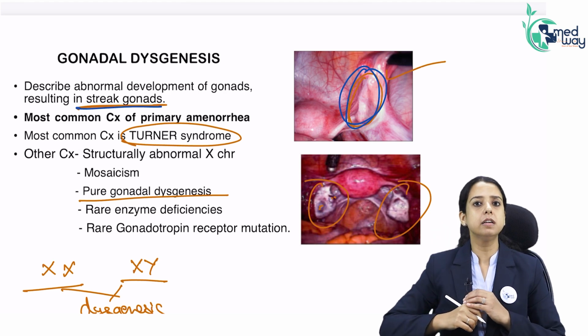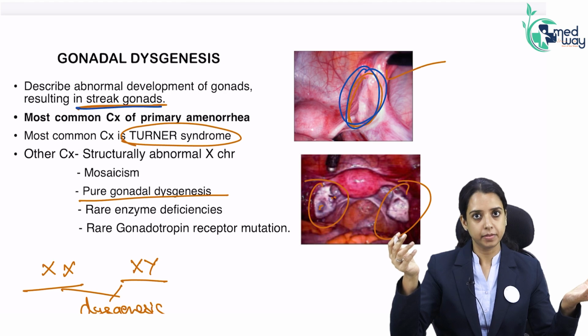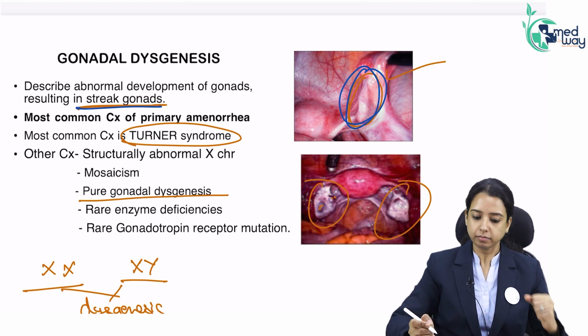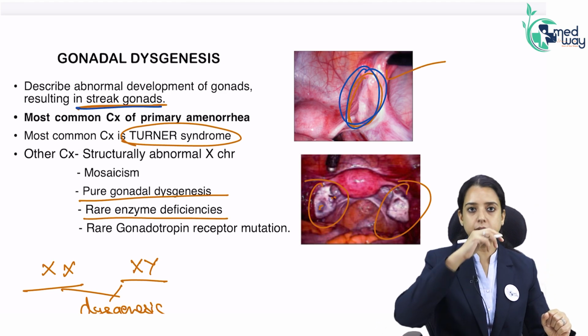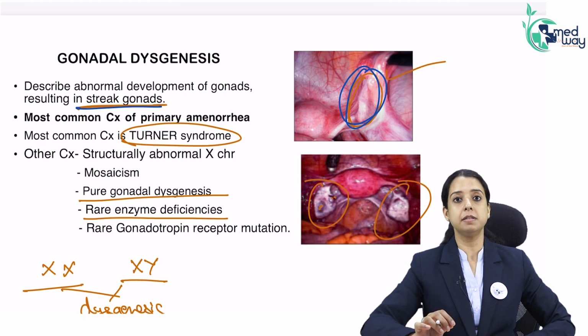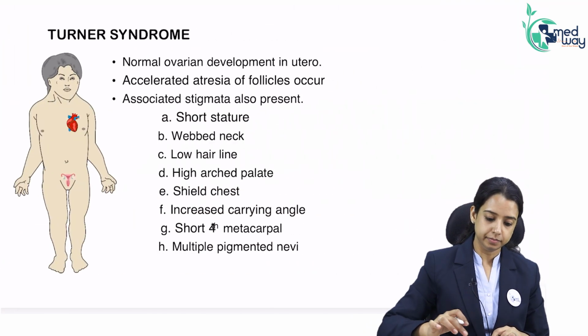So can I say that Turner syndrome is the most common cause of primary amenorrhea? Absolutely. Other common causes are gonadal dysgenesis, XX or XY. Okay. Third is the rare enzyme deficiencies. Up till now we were not focusing on them too much, but questions have been asked in the past two years on these rare enzyme deficiencies.